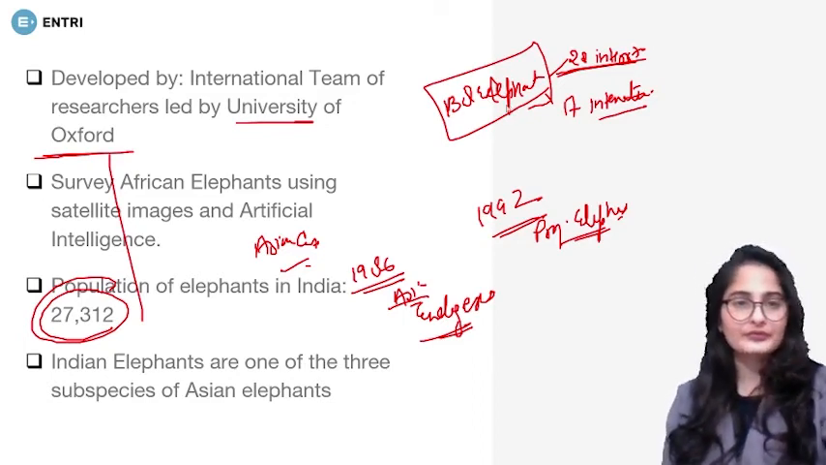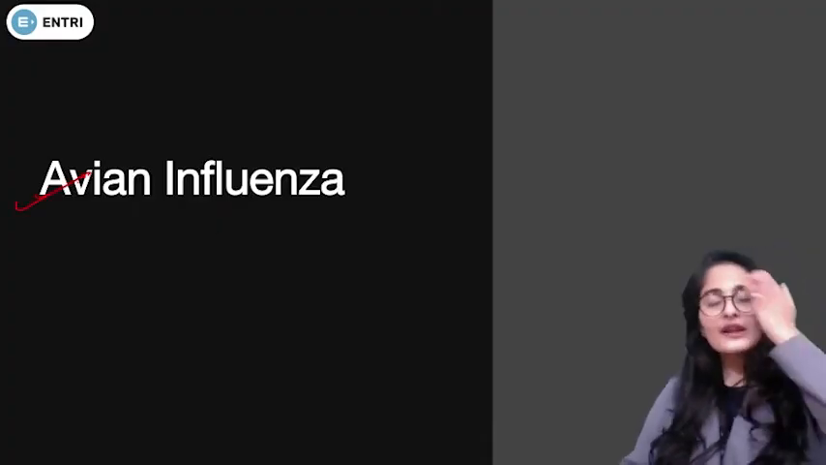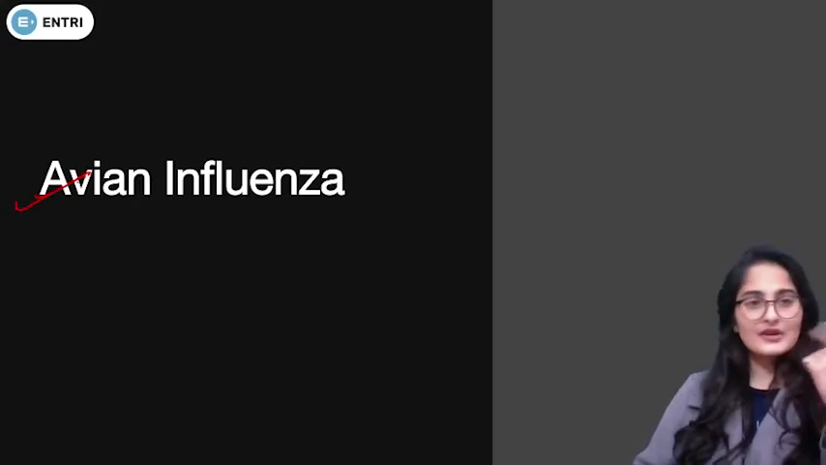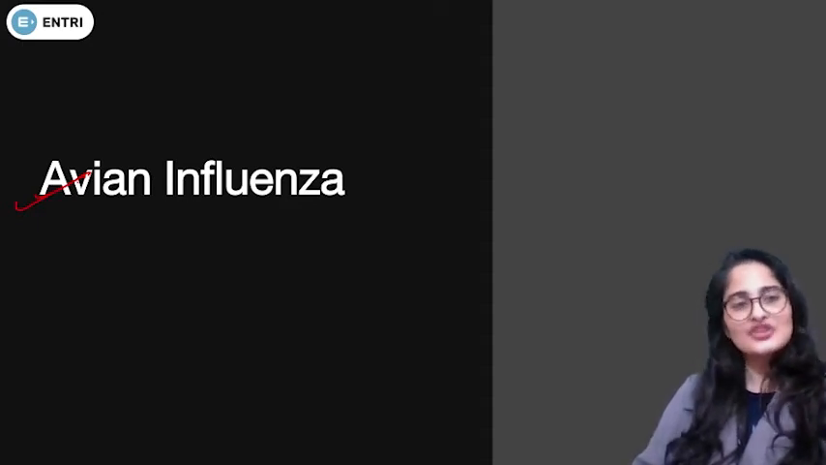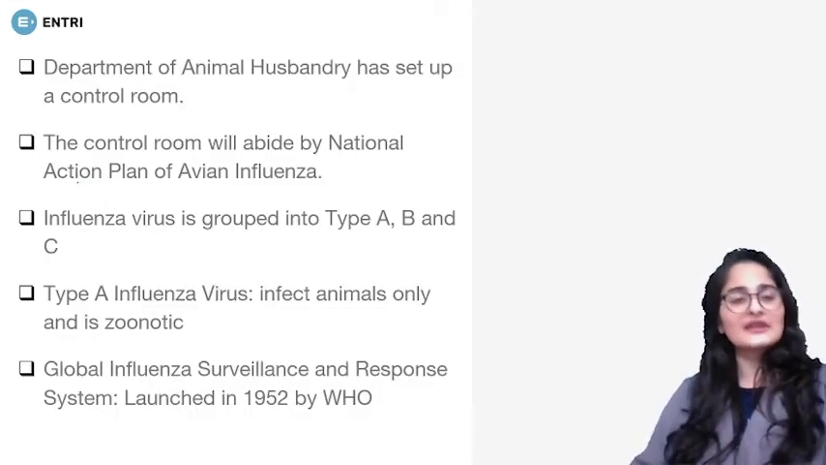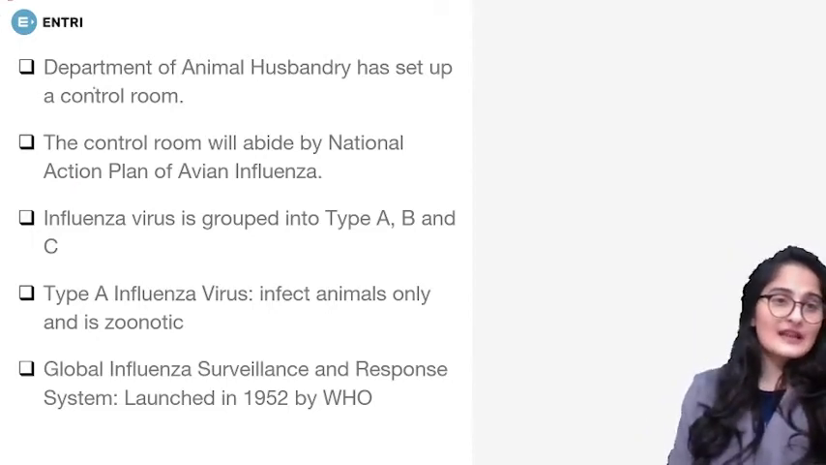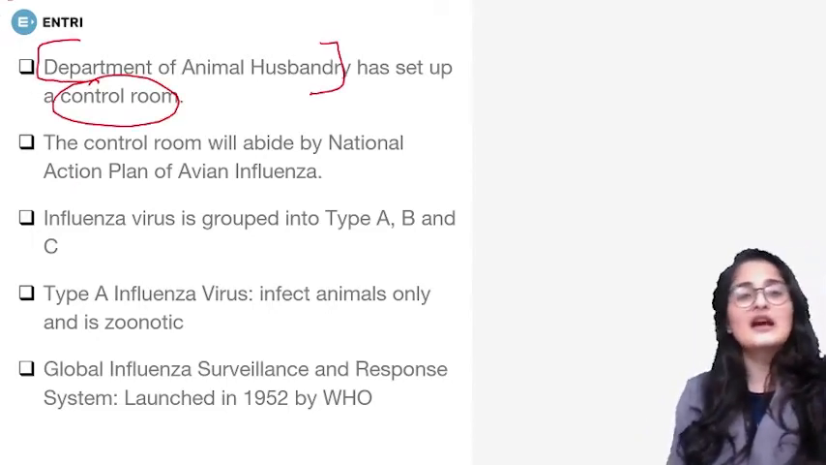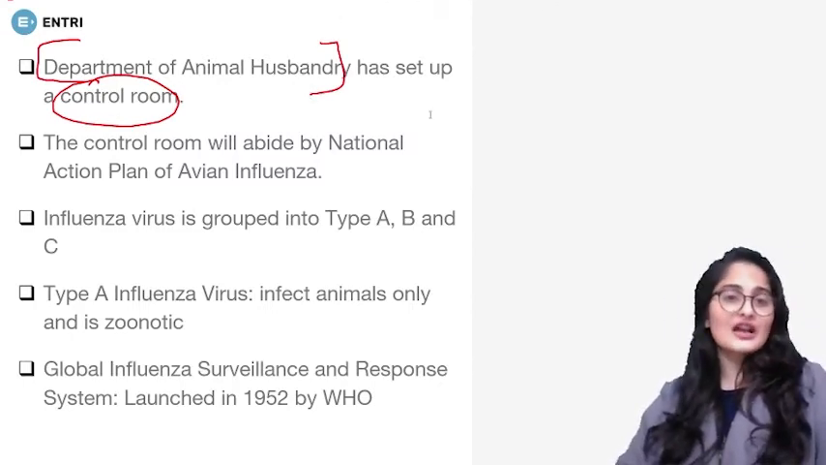All right. Then we have avian influenza. You all are aware that right now influenza is on an increase, bird flu is increasing and spreading rapidly in MP, Rajasthan, Kerala, and Himachal Pradesh. We have seen a huge number of deaths and an increase of avian influenza spreading over these states. So for this purpose, a control room has been set up by the Department of Animal Husbandry.